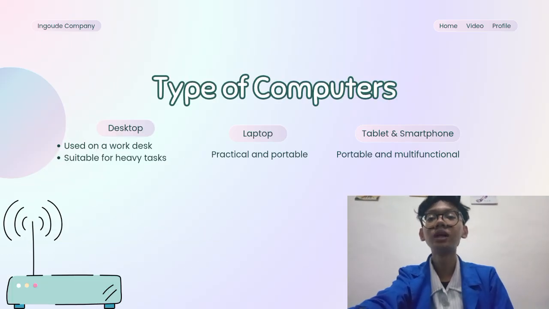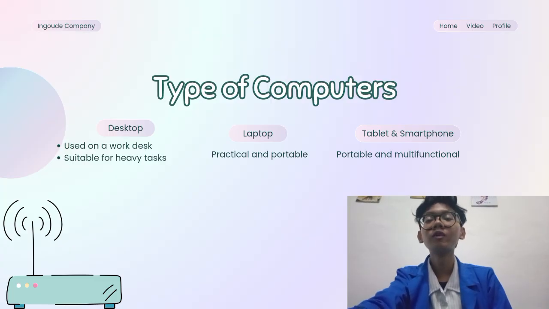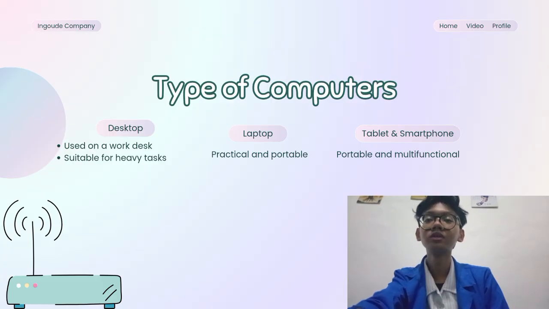Next is types of computers. Types of computers based on form. The first is desktop. Used on a work desk, suitable for heavy tasks. Next is laptop. Laptop is practical and portable. And tablet and smartphone, portable and multifunctional.